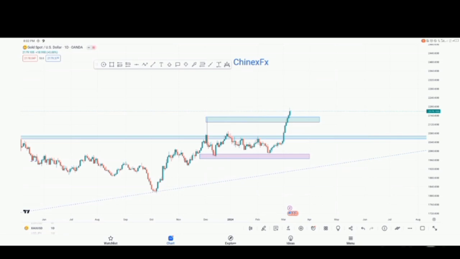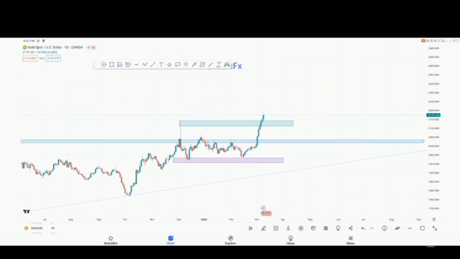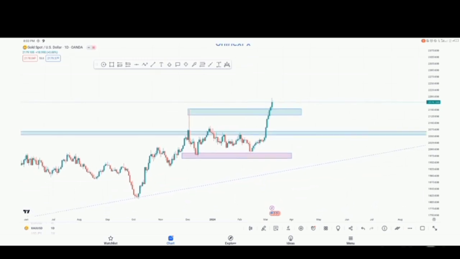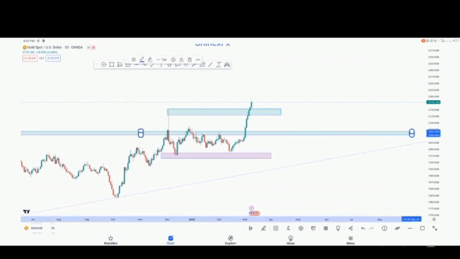Guys, on gold XAUUSD, as you can see on the daily time frame, it has broken out of its all-time high, and then we're looking at two different scenarios right here. We're looking at a continuation to the upside if it closes above this zone and then comes back to retest that zone, turning it into a support. On the other hand, if it closes below this zone, we're expecting a retest of this zone and then continuation to the upside. So whichever way, we are still expecting price to continue to the upside on XAUUSD on the daily time frame.